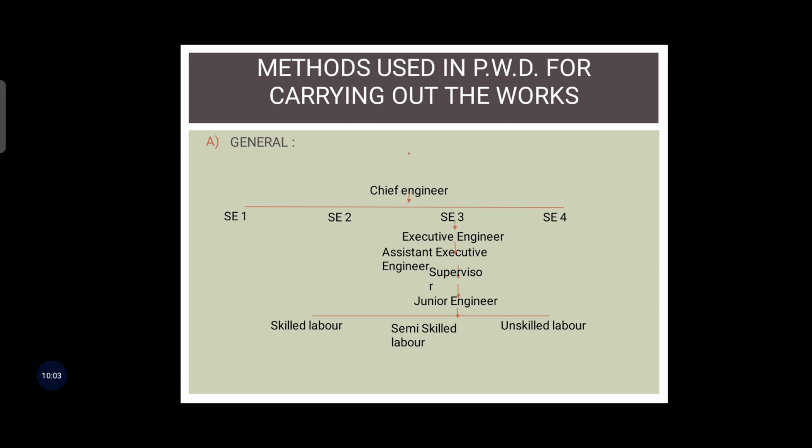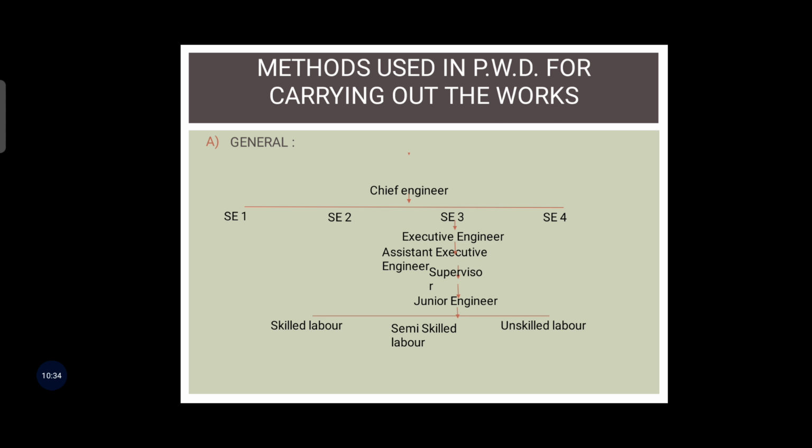Then the next one is the executive engineer. Each circle is divided into a number of divisions which are the executive units of the department. Each division is under an executive engineer or divisional engineer, who is responsible for the execution and management of all work in the division. Now each division is divided into a number of subdivisions.